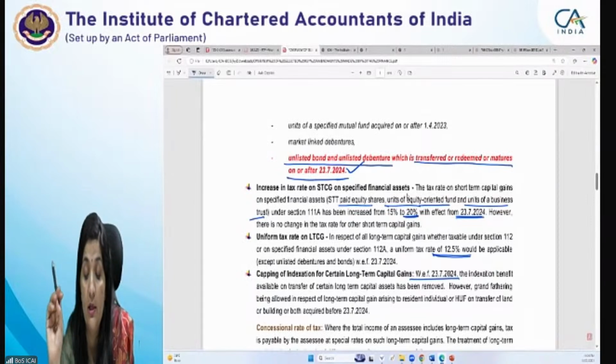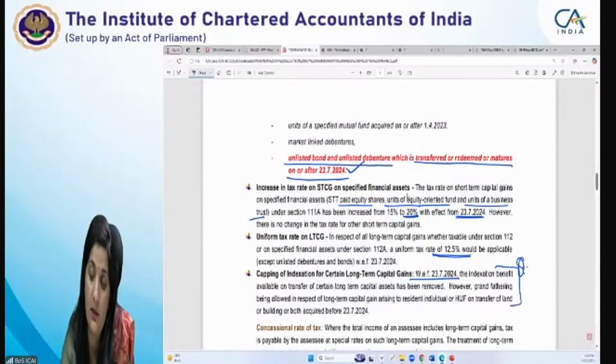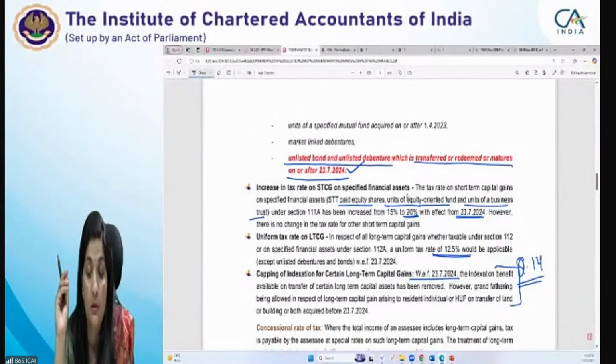Grandfathering is provided to resident individual and HUF on transfer of land or building. In respect of this, you will see question number 14 of RTP, which is for a company. If you see question number 14 of RTP, there the company has sold some of the capital assets which are chargeable to tax on or after 23/7. In respect of those, no indexation benefit is provided while computing the tax liability. But there is another question dealing with this amendment for an individual who is a resident.